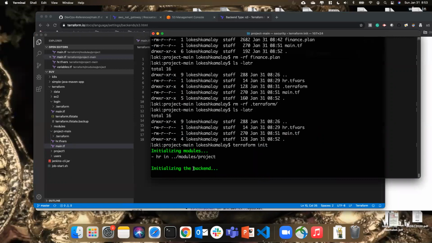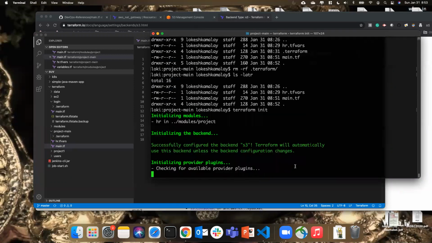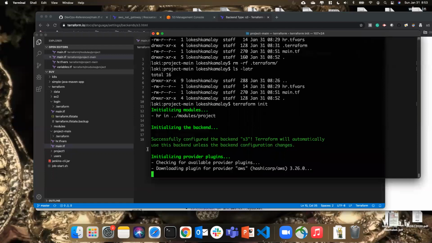It says initializing the backend. So now it is looking for a backend. The tf state file will be stored in this. See, Terraform will automatically use this backend unless the backend configuration changes. So let it download the plugins.